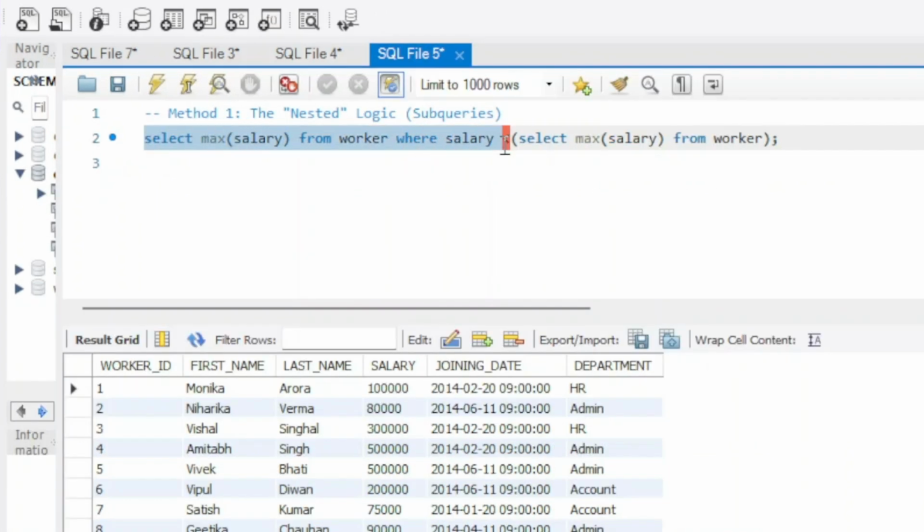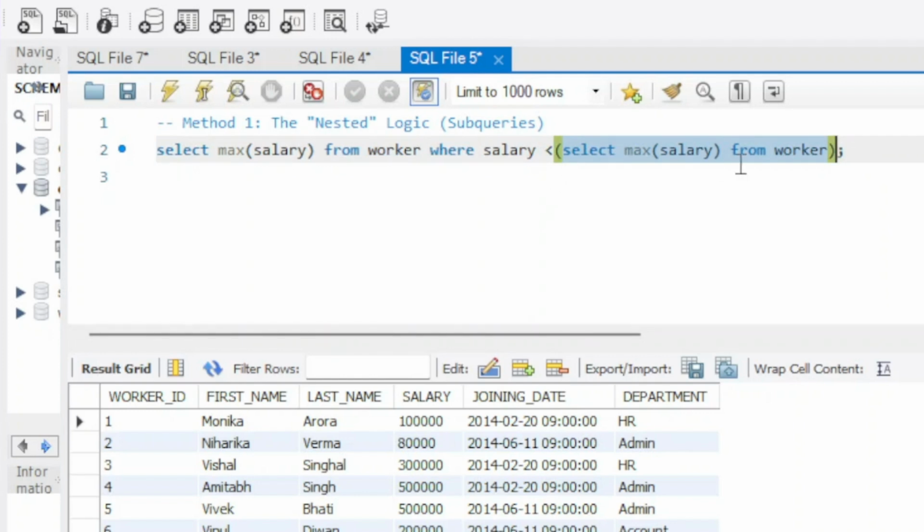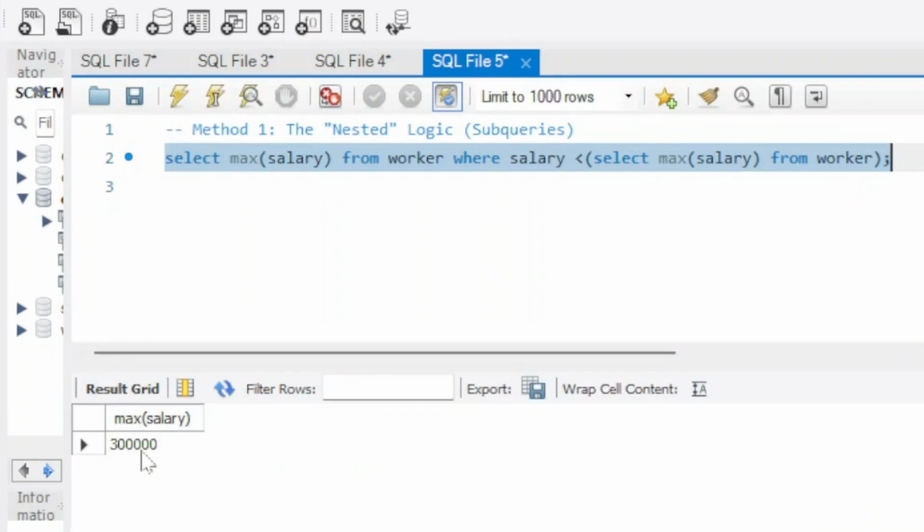Just for recap, what we are doing here, the innermost query will check for maximum salary from this table, and then the outermost query will return the maximum salary that is just less than the salary that is fetched from the innermost salary, that is highest salary. Let's try to run this and see what is the output. See, okay, we got the second highest salary, that is 30,000.